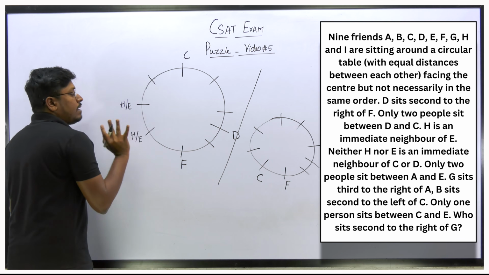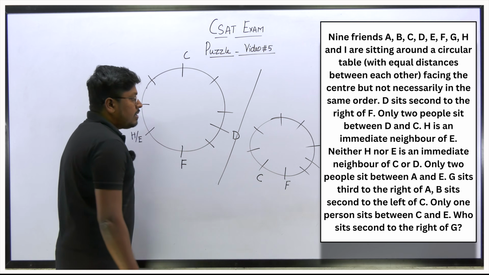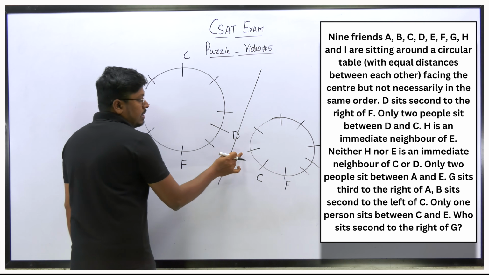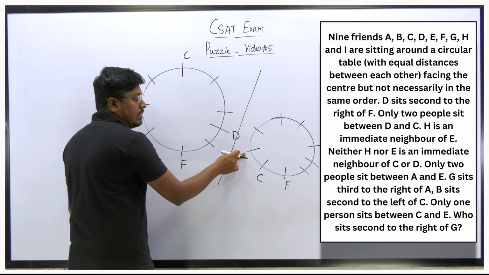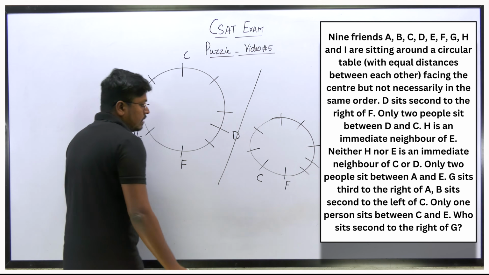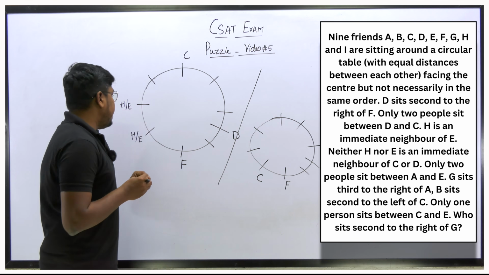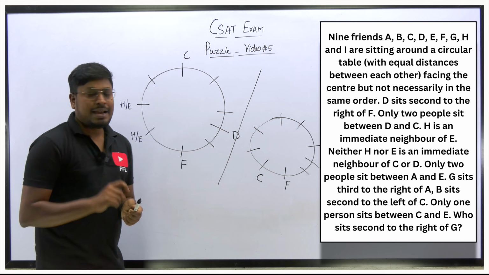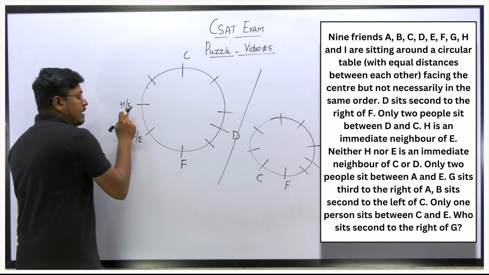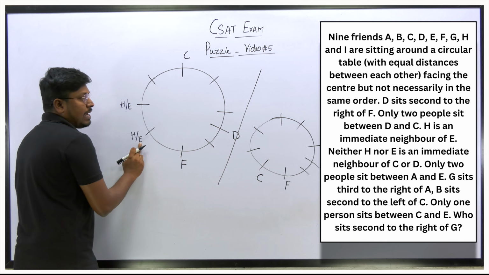So from this point we came to know that these 2 places are definitely for H and E. Similarly, we can't fix H on these 2 places. So similarly I can't fix H here. So only 3 places remaining. So in these 3 places we have to fix H and E. So let me move on to the next point. Only 2 people are sitting between A and E. So in this diagram, if I fix A here, in case I fix E here, for example, 2 people are sitting between A and E, right?